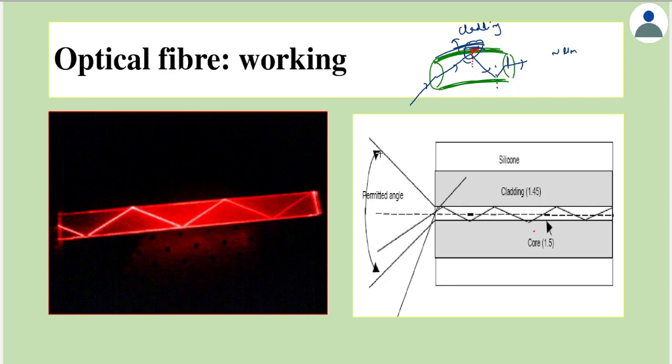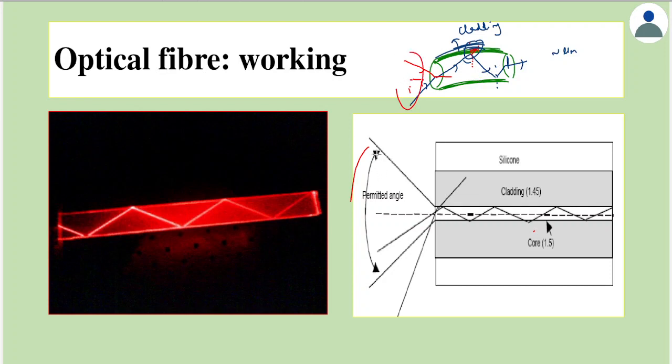And here we find a diagram where light falls only in this range. It is not that for every angle we get TIR, only for a given range of angle of incidence. If we draw a line like this, it is the normal to the surface. So for a given angle of incidence here, for example, think it's i, only for this range does light undergo multiple TIRs. Otherwise, it may just go straight.